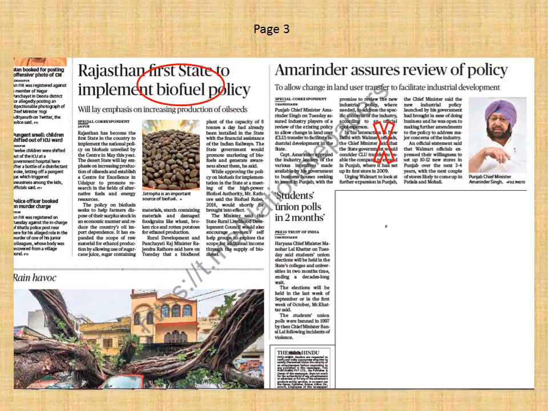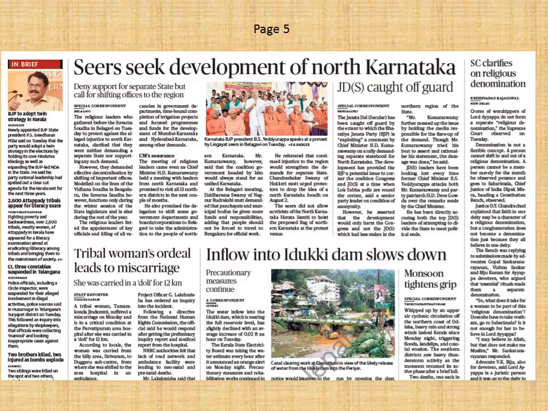The second article over here is Amarinder assures review of policy. This is not important. This is a regional news. Need not read this news. The second thing is students union polls in 2 months. This is again a regional news. Do not read it. Now coming to page number 5. This again focuses on the South.